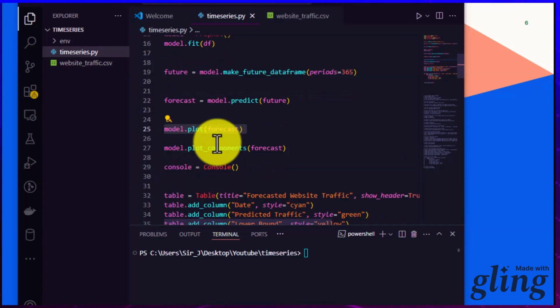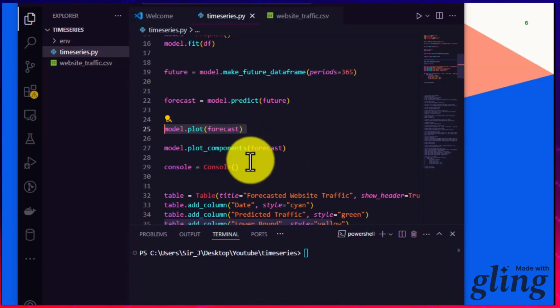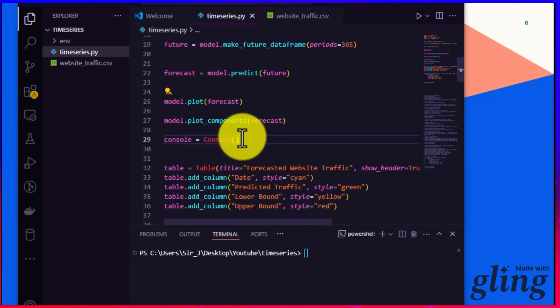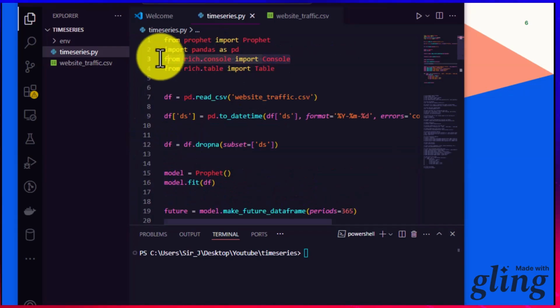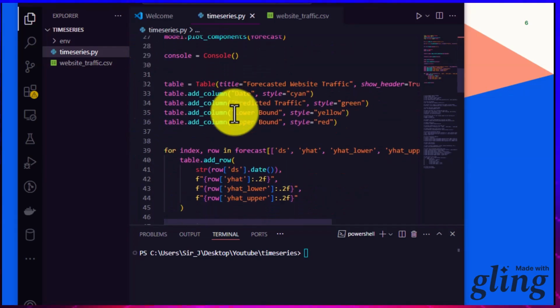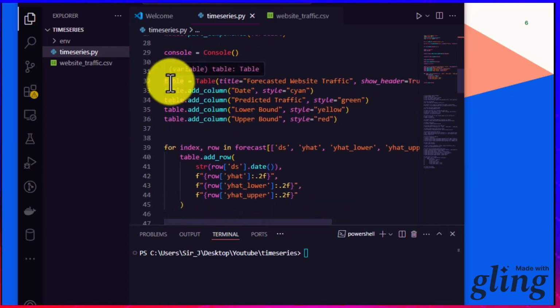Even though we are plotting, we need to also plot the forecast components. Remember what I said, Prophet will use these components, like trends, weekly seasonality. We now move down to where we are printing the forecasted value with colors. That's why we are using the console, creating a variable console and calling the console object we imported. Then we're also using the table to put everything together.